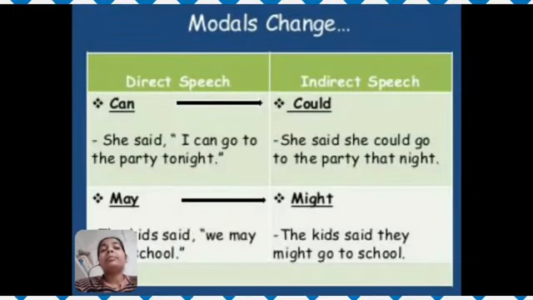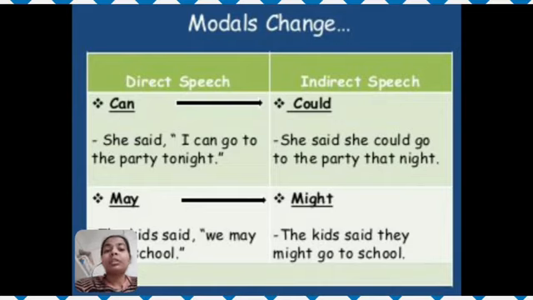Now here are some modal changes too. Let's see the example. "Can" changes into "could," "may" changes into "might." She said, "I can go to the party tonight." She said she could go to the party that night.